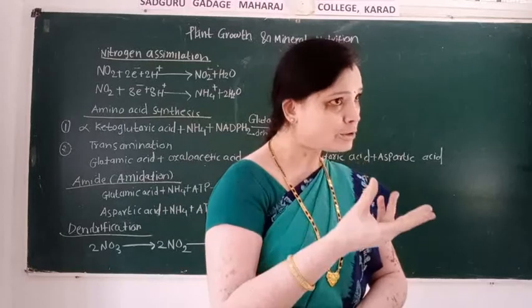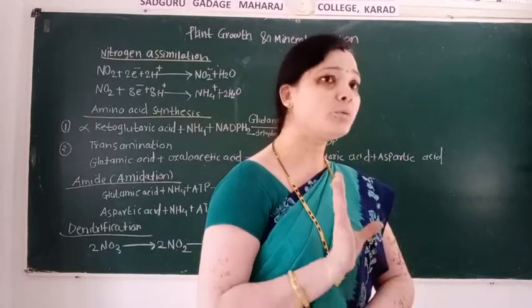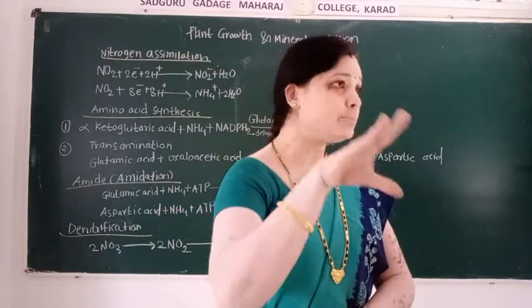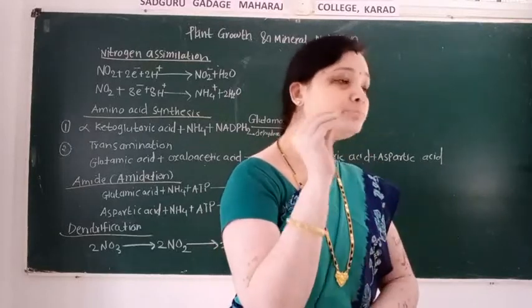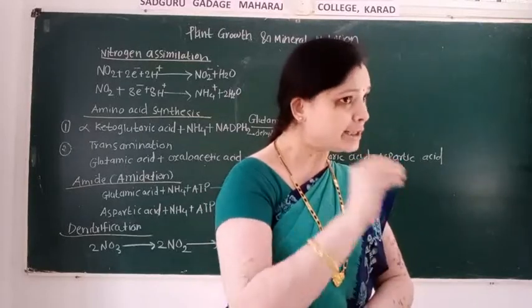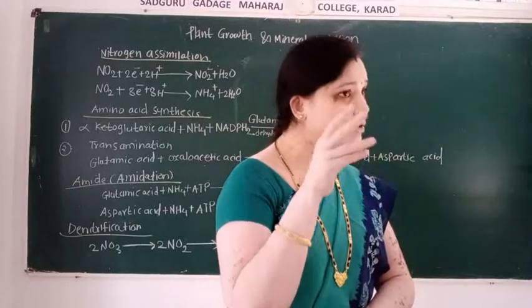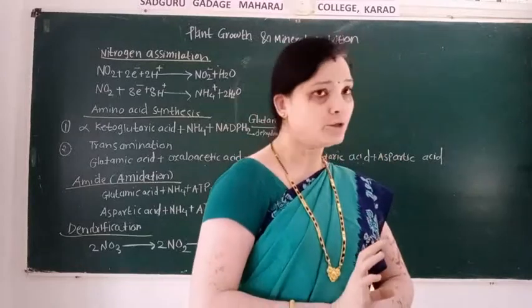This nitrogen, which is present in nitrogenous soluble compounds, is then transferred to animals, and after the decomposition of plants and animals, this nitrogen or nitrogenous compounds again get converted into ammonia.